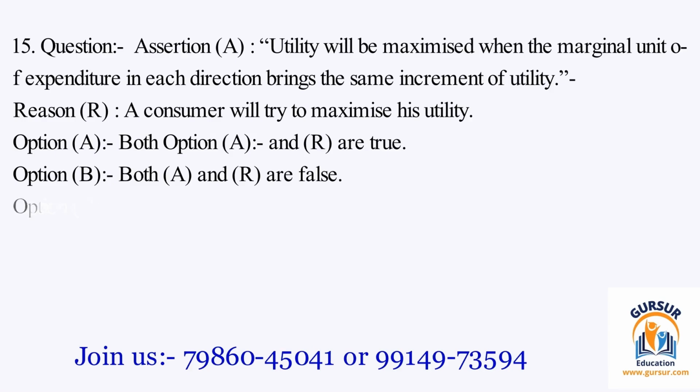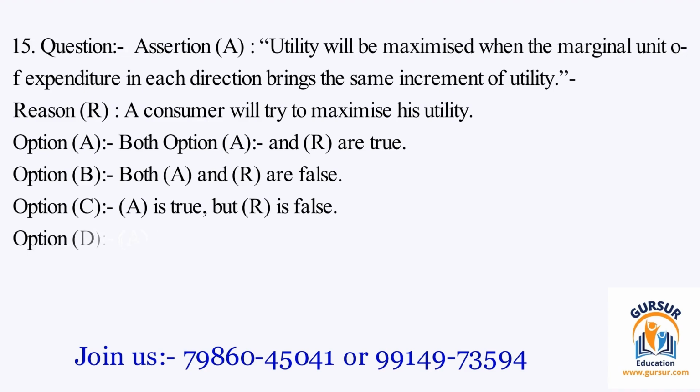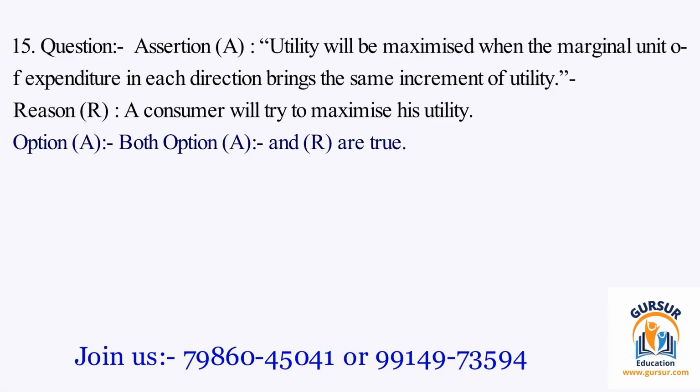The option B is both A and R are false. The option C is A is true, but R is false. The option D is A is false, but R is true. The right answer of the question is option A, and that is both A and R are true.